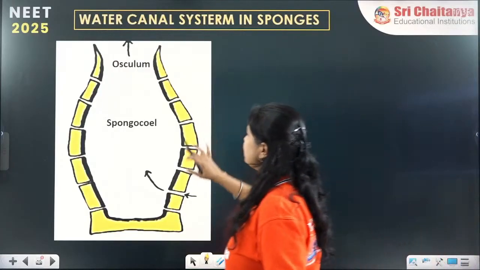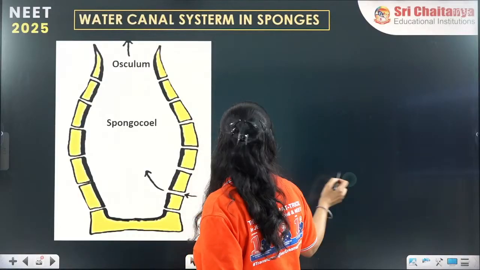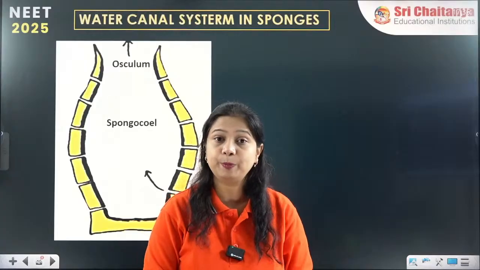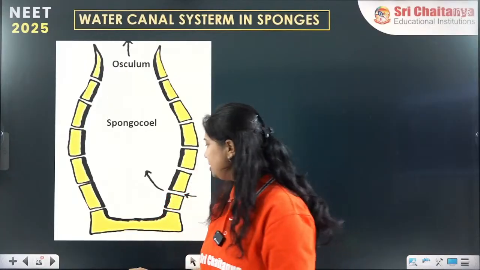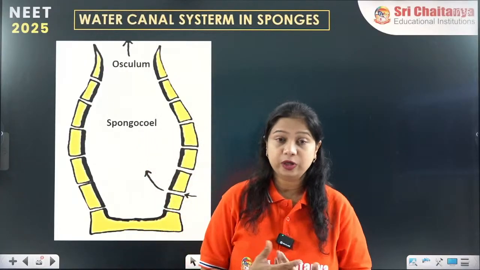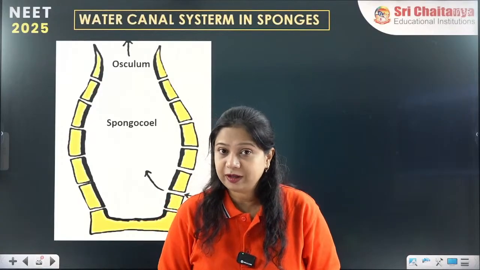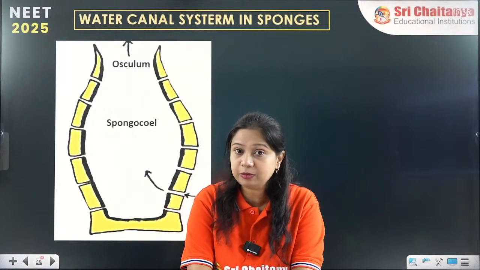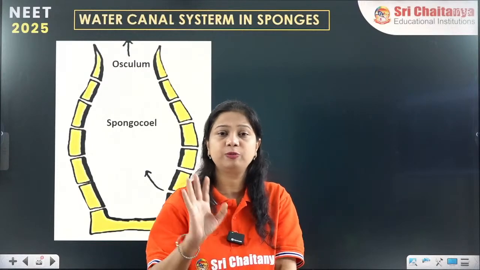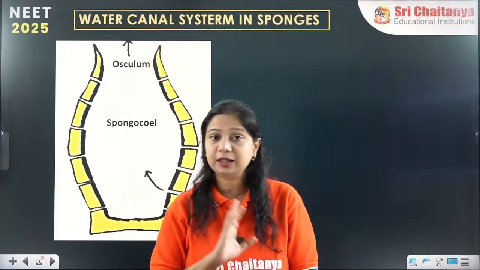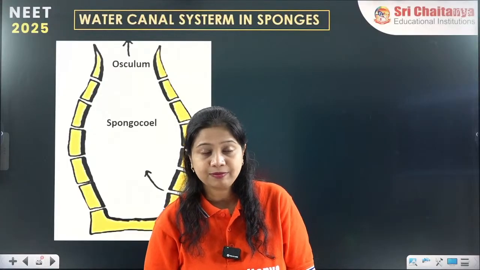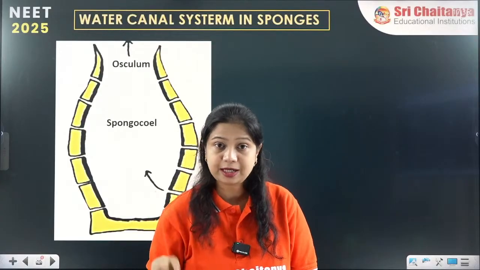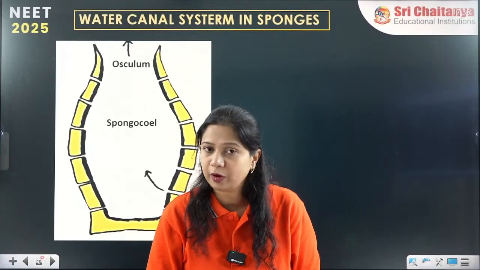The water canal system, as you can see here, is a system made up of different types of pores in the body's structure. We know the name Porifera. Porifera are pore-bearing animals. These pore-bearing animals have miniature pores, a large number of them, all over their body. These small pores or holes present in their body give them the name Porifera.